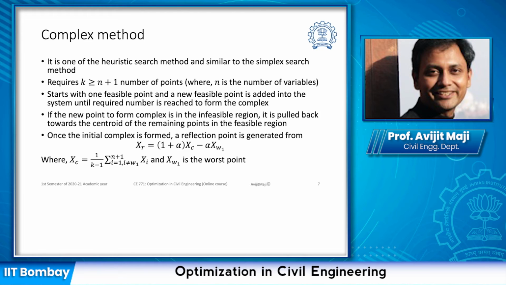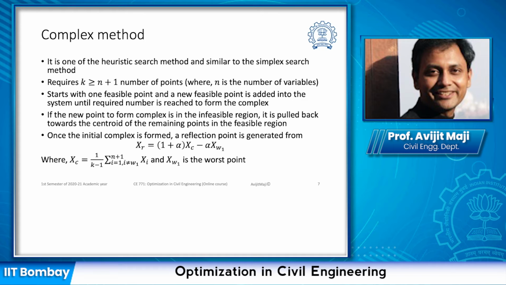One of the heuristic search methods we are going to discuss is known as the complex search method. This complex search method is similar to the simplex search method. In the simplex search method, we had used a point cloud to find out the optimum solution, and this point cloud used to reflect in the opposite direction of the worst point, and then depending on the reflected point's objective function value, it used to further extend or contract.